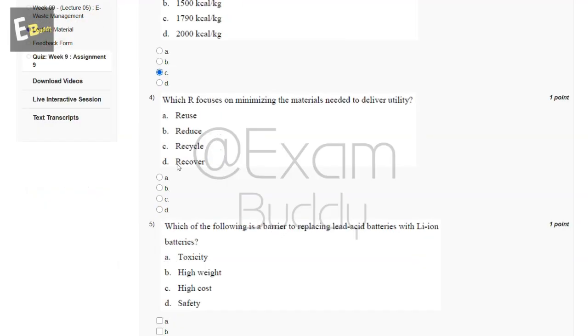Now the fourth question is, which R focuses on minimizing the materials needed to deliver utility? So these are the options, and the answer of our fourth question is B, reduce. Now the fifth question is, which of the following is a barrier to replacing lead acid batteries with Li-ion batteries? So these are the options, and the answer of our fifth question is C, high cost.